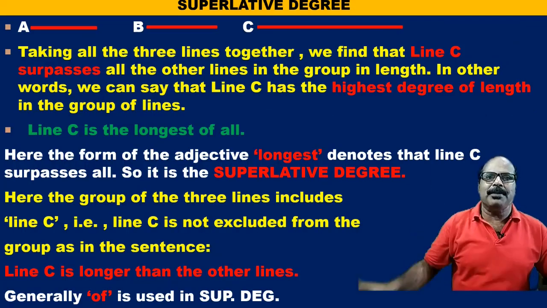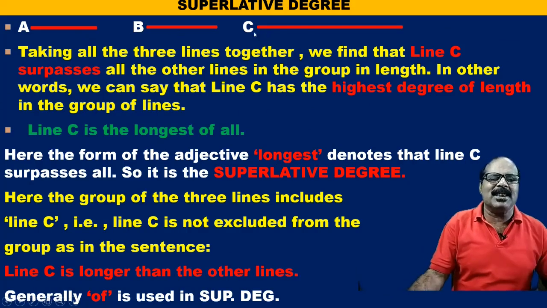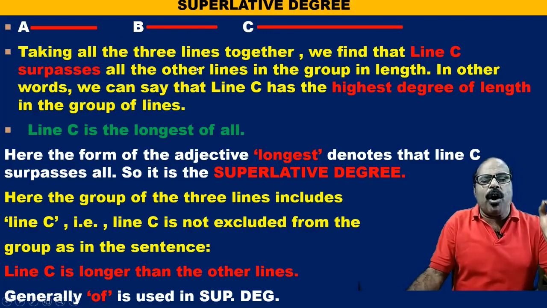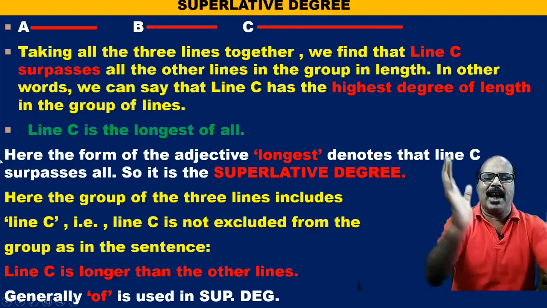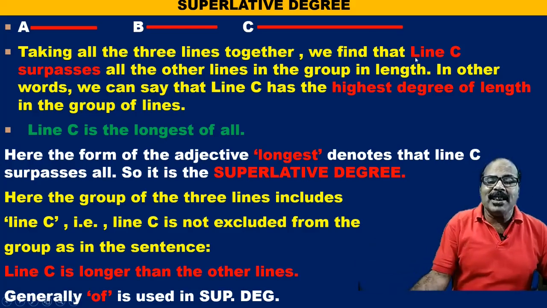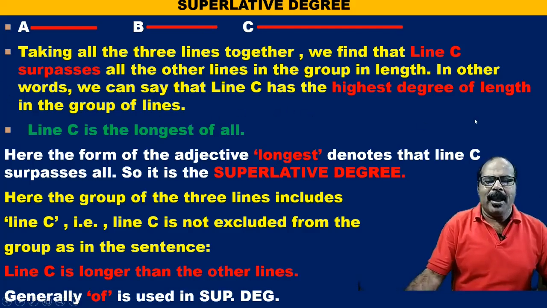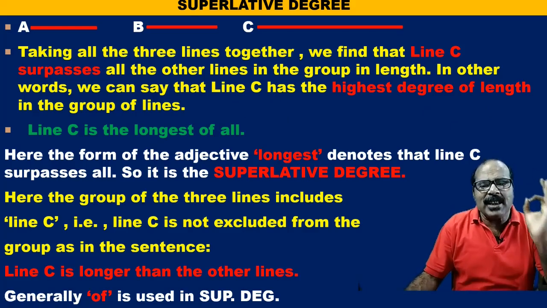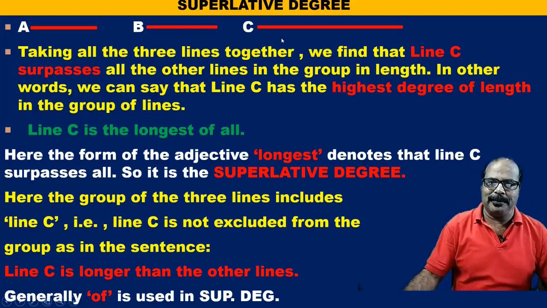Now superlative degree. There are three lines, A, B and C. Taking all three lines together, we find that line C surpasses all the other lines in the group in length. In other words, line C has the highest degree of length in the group of lines.